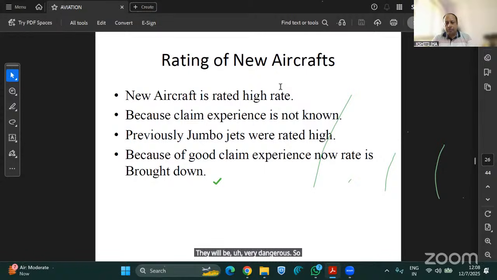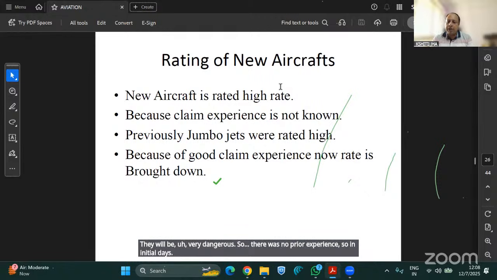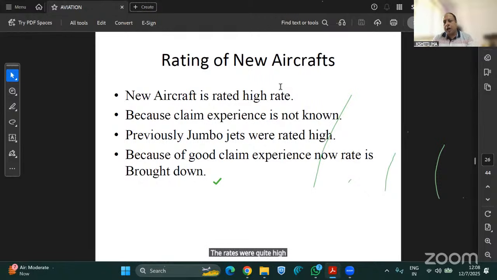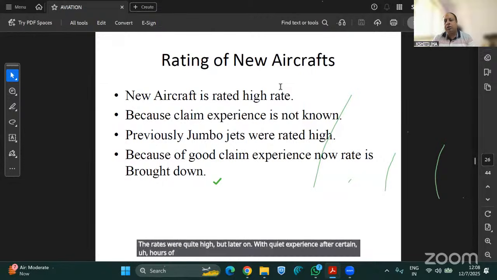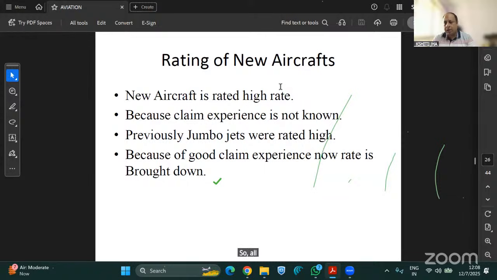So there was no prior experience. In the initial days, the rates were quite high, but later on, with experience, after certain hours of flying, everyone came to know that these are very safe and the probability of losses is quite low. That is why the rates gradually came down for them.